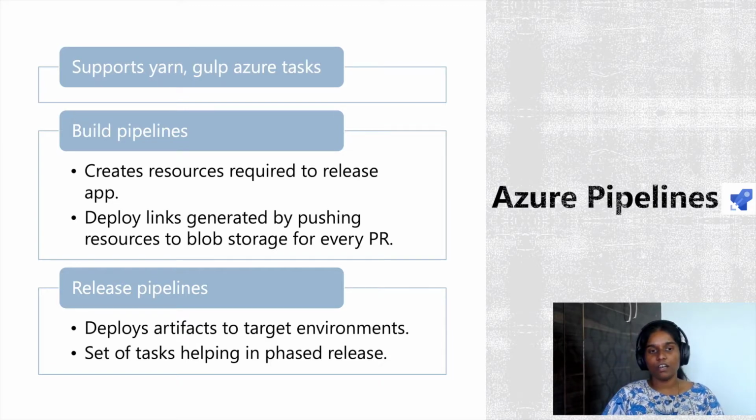Generally, once a build or a resource is created, you don't want to release it immediately to the end users. You might want to release it in a staged manner so that you can catch any regressions or issues earlier in the phase and stop the rollout or abandon the build, so that the end user won't see that issue. Using release pipelines, all this orchestration is very simple and easy, through which you can have greater control on how you want to release your app.